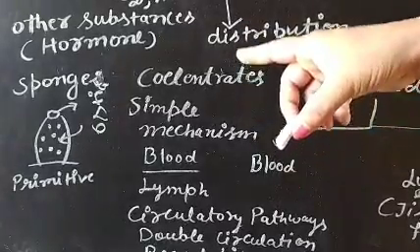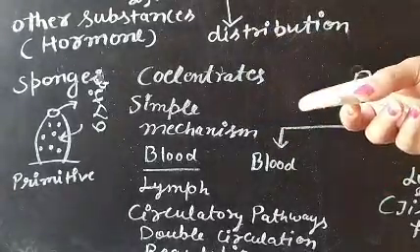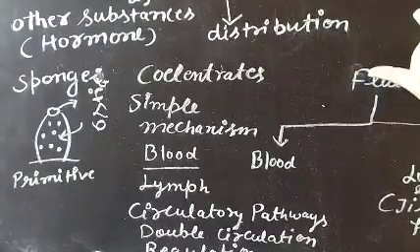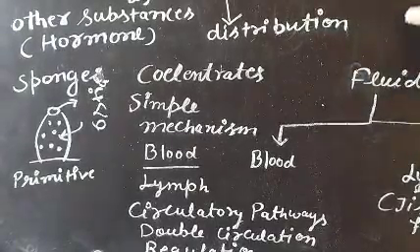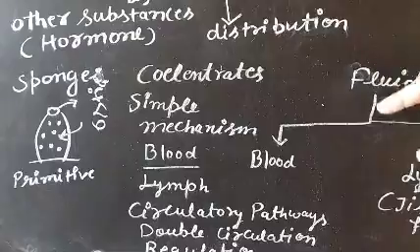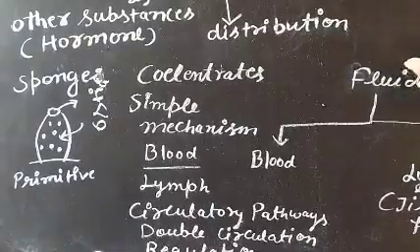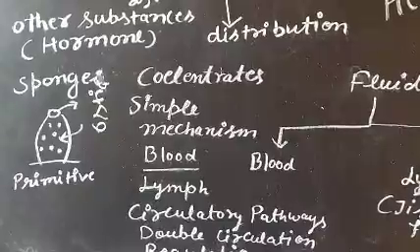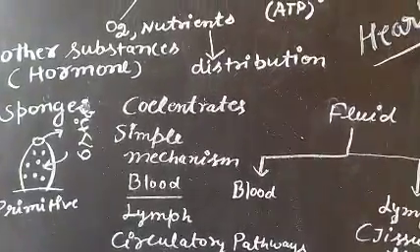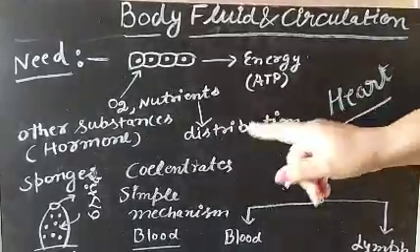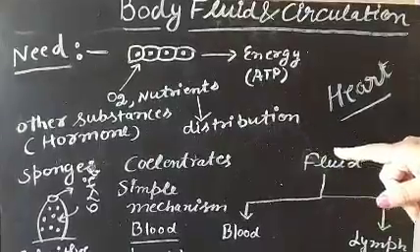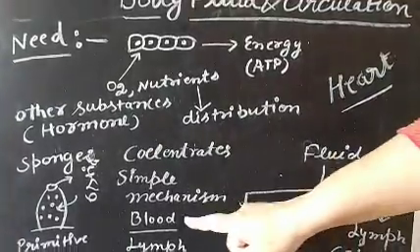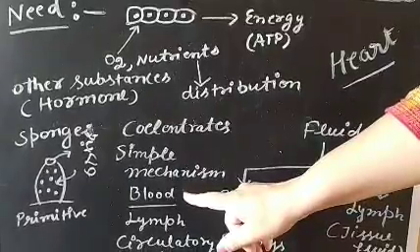But in the case of more complex organisms, where the organ and organ system level of organization is there, like the human being, there is one organ that is known as the heart, which helps in the transport of the blood towards all the parts of the body.